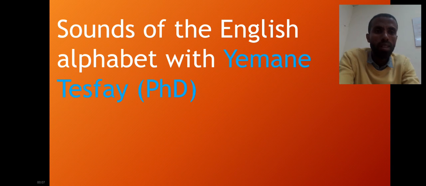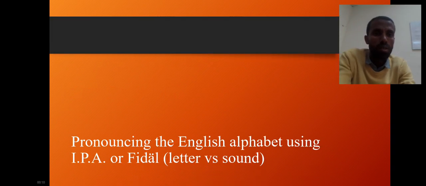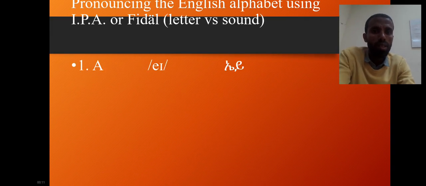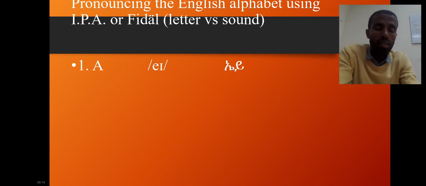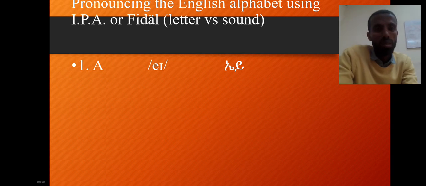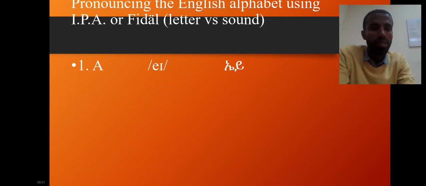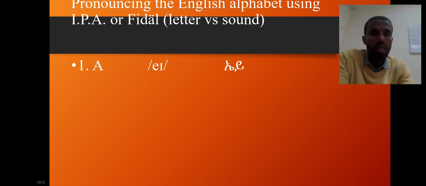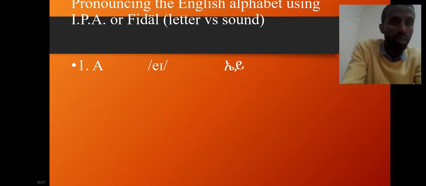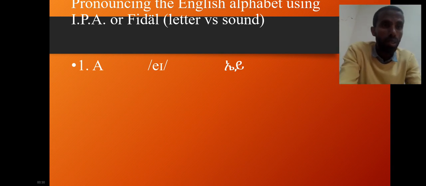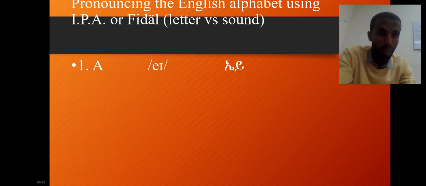Today I'll be talking about the sounds of the English alphabet, from A to Z. The first letter is A. In Ethiopian English we say it with a different sound, but it should be pronounced as A. You have the IPA in slashes and also Fidel. I think these can help you identify the exact sound of the letter.